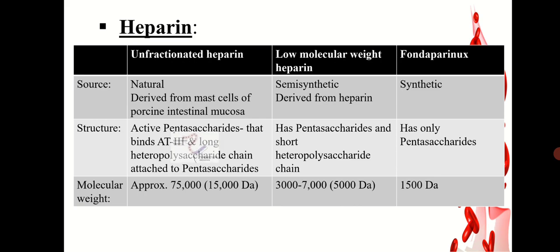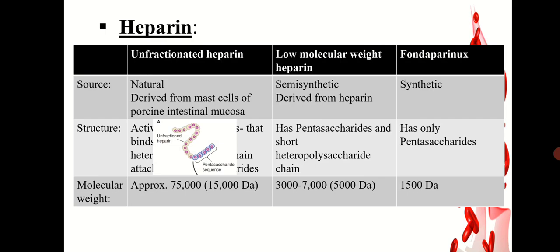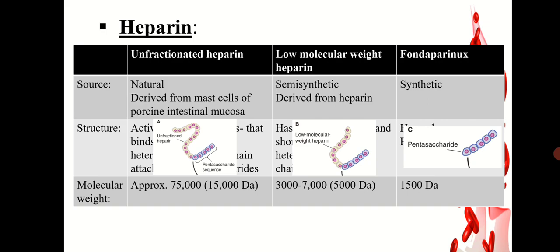Unfractionated heparin has active pentasaccharides that bind antithrombin 3 and a long heteropolysaccharide chain which is attached to these pentasaccharides. Low molecular weight heparin has pentasaccharides, but they have a short heteropolysaccharide chain, while Fondaparinux has only pentasaccharides. They do not have a heteropolysaccharide chain.